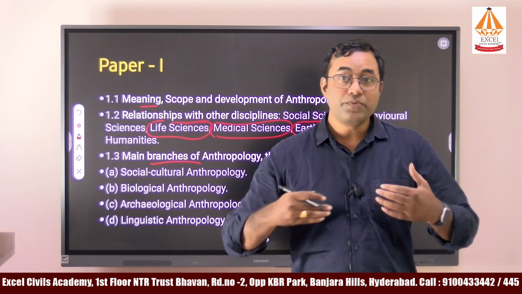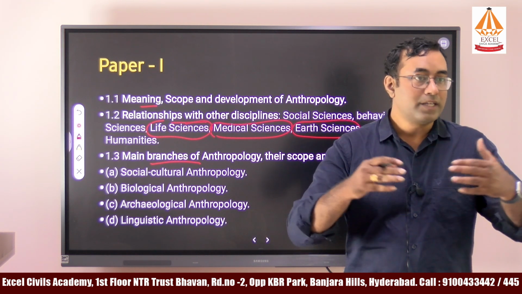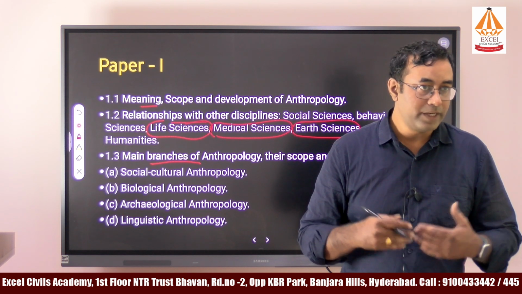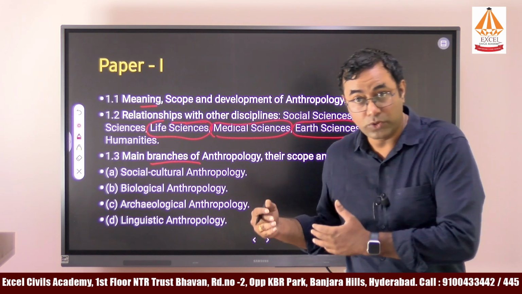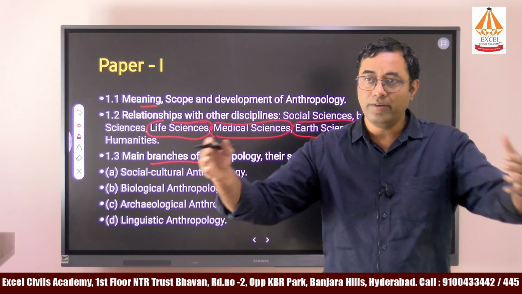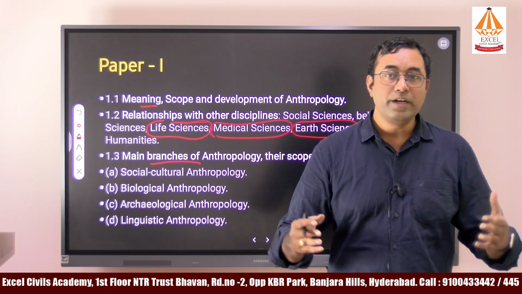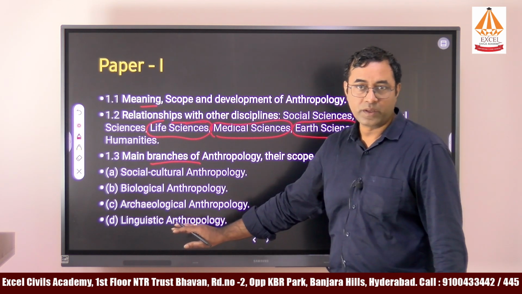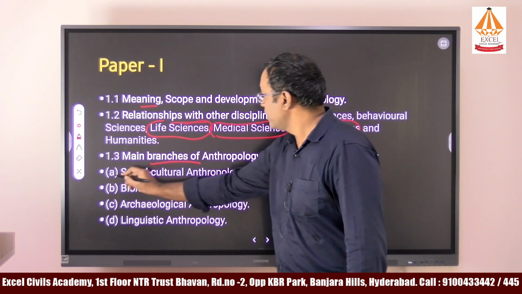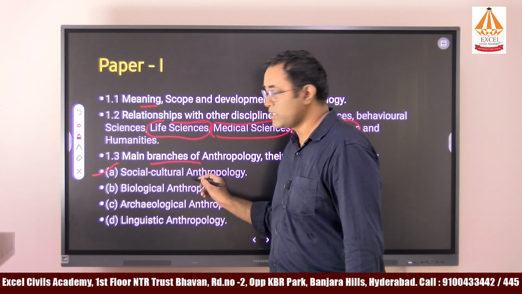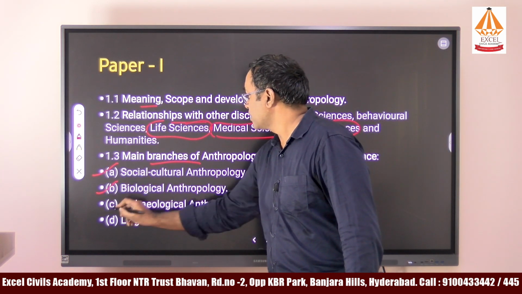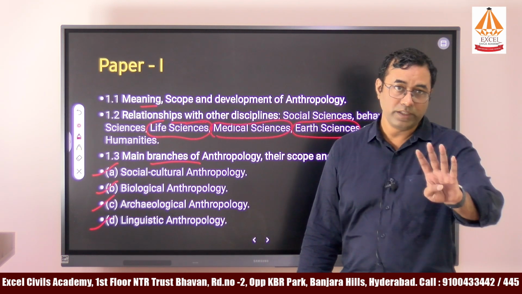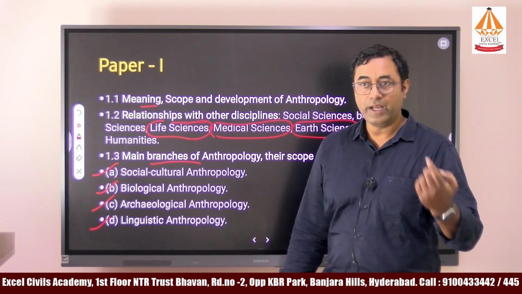But as we are studying humans, we need to know about their economic system. We need to know about their origin with respect to biological terms. That's why they have created altogether a new subject, and it was divided into 4 disciplines. Anthropology is divided into 4 disciplines: socio-cultural anthropology, biological anthropology, archaeological anthropology, and linguistic anthropology. These 4 disciplines have been divided by the anthropologists.